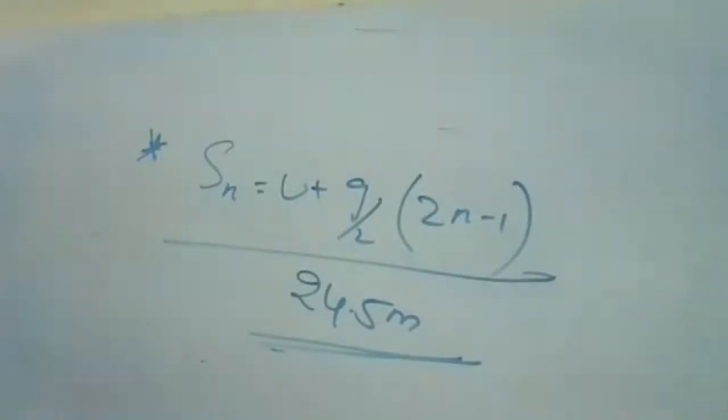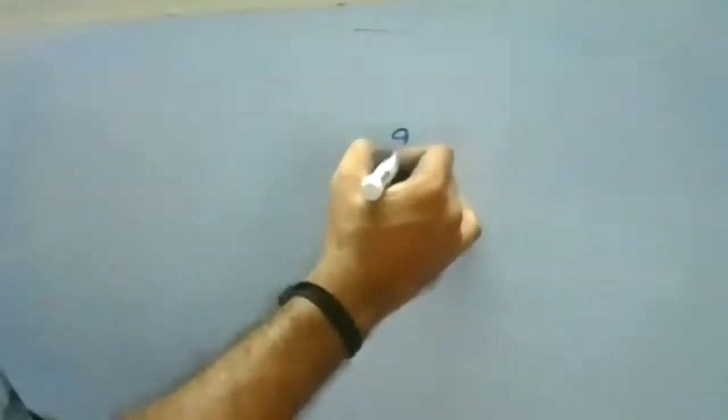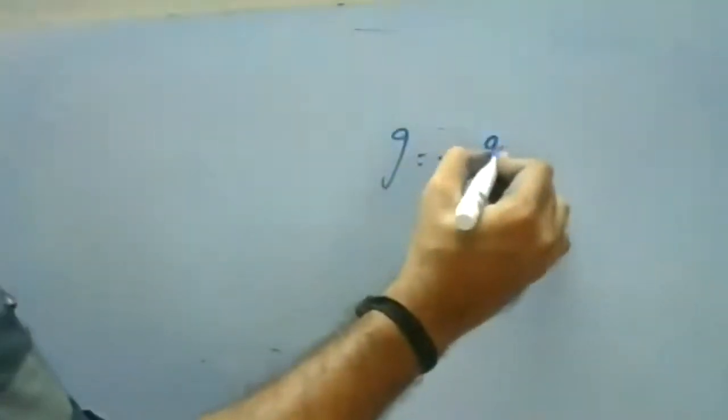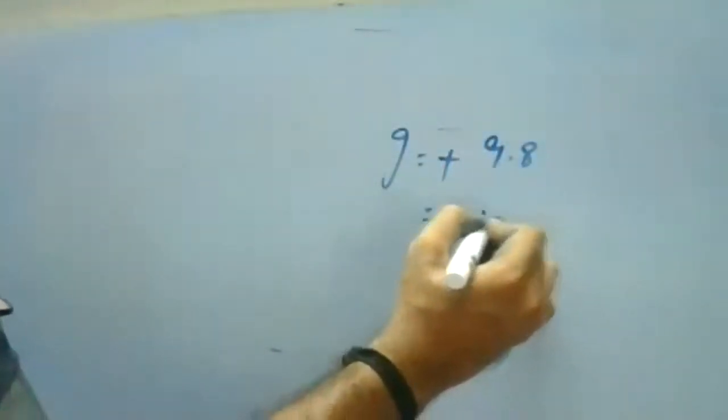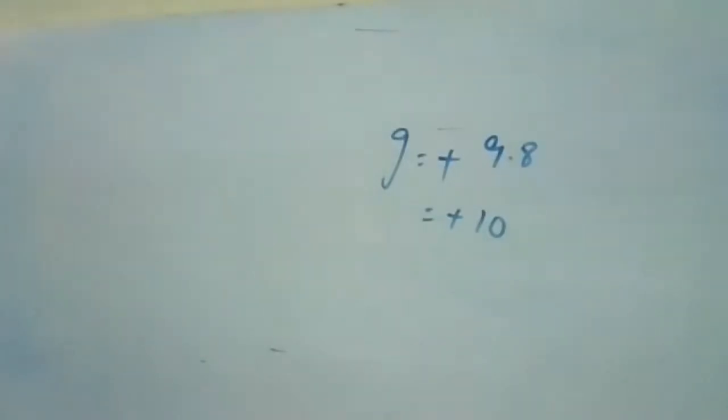So we are going to find the height of the cliff. In this question it was moving in the downward direction. Remember, when they give the question, try to concentrate on the gravitation part: first of all, is it minus or plus? The stone is falling, moving downward, so g is plus. In the question they have given you g. Sometimes if you are comfortable, you can take 9.8 or you can take 10 also. This is your first stage. Now in this question, it is the nth second, the last second.